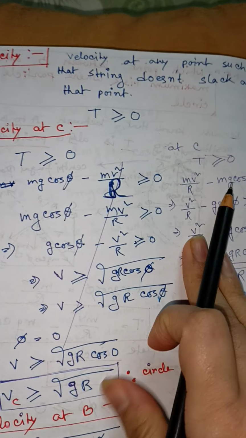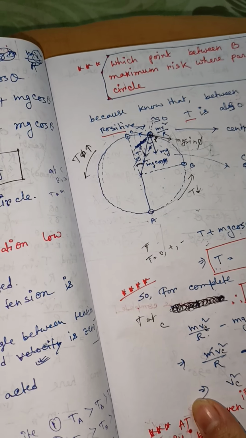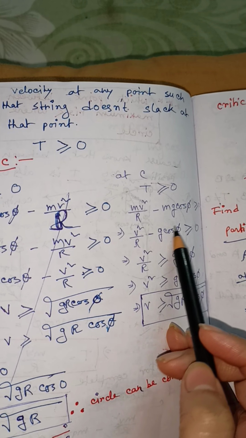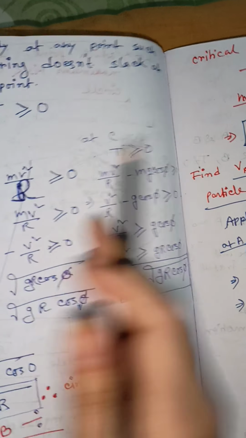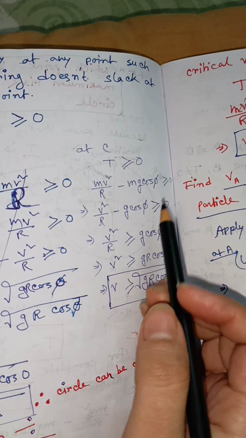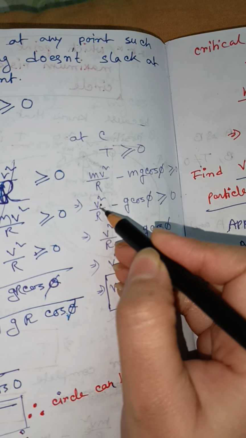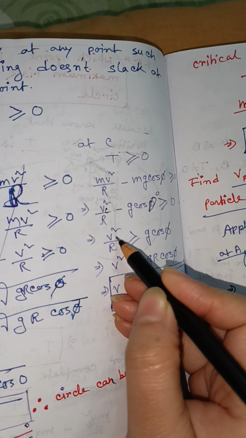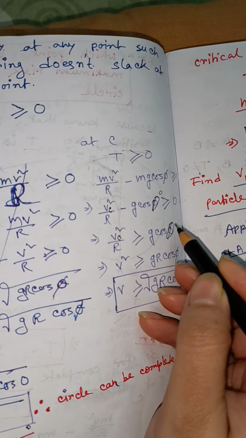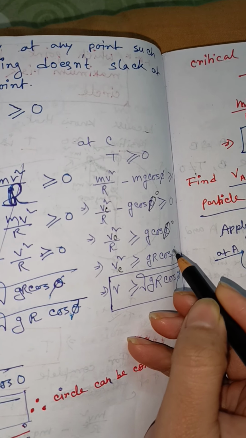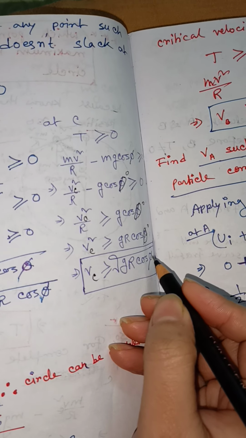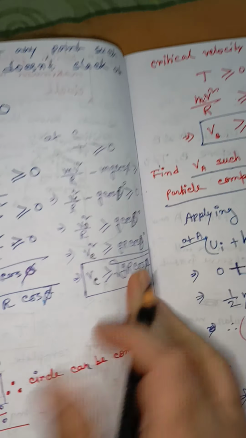Now we know the general form of T between B and C. This is our general form of tension between B to C, and it will be greater than or equal to 0. For point C, the velocity is VC and phi will be 0 degrees.